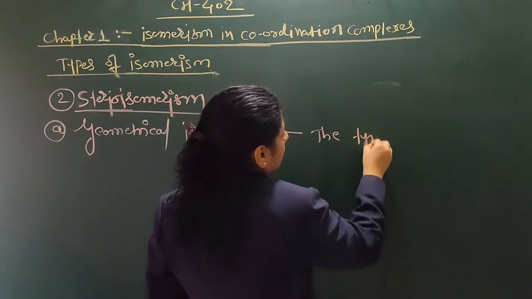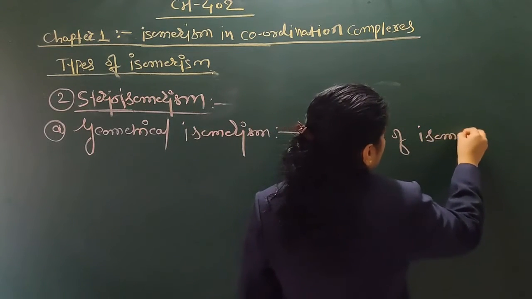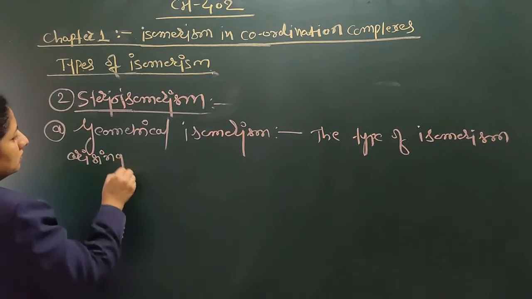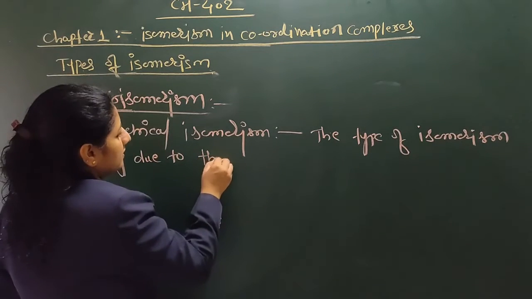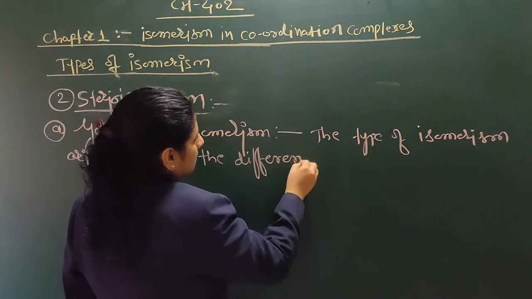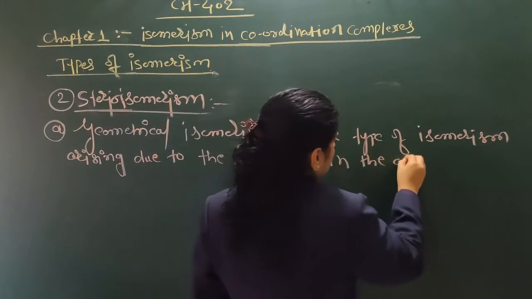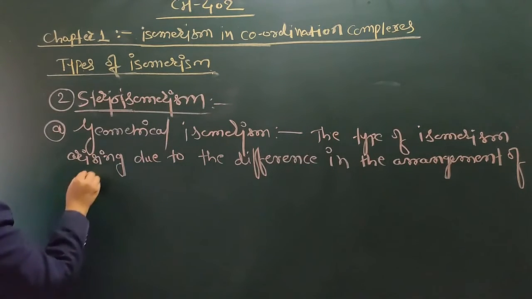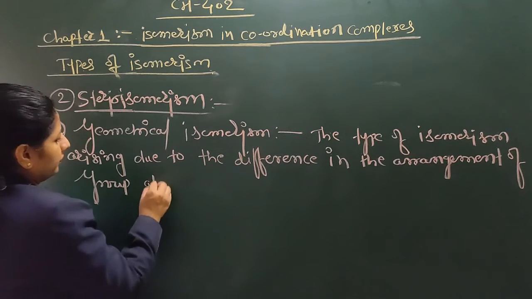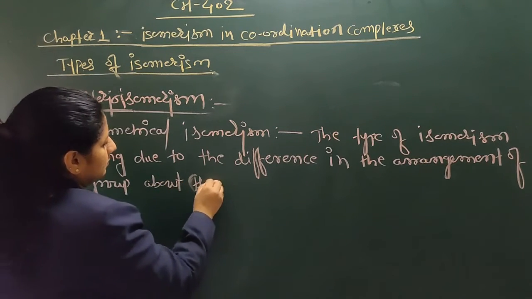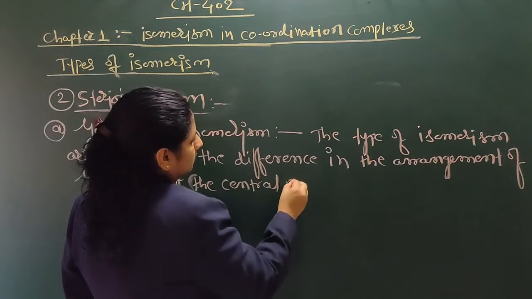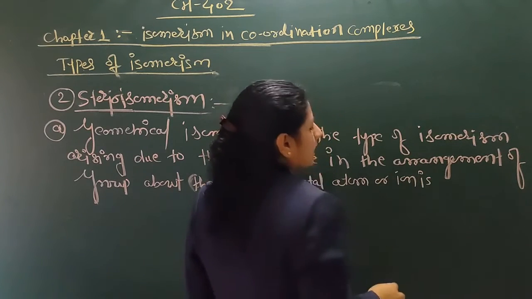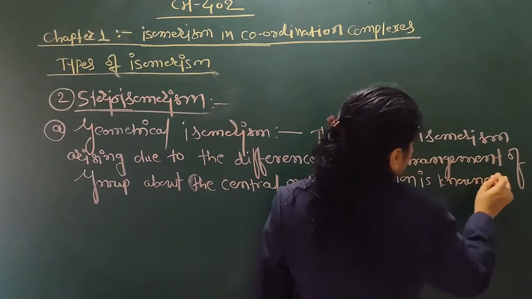The type of isomerism arising due to the difference in the arrangement of group about the central metal atom or ion is known as geometrical isomerism.